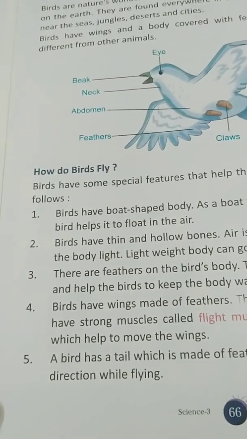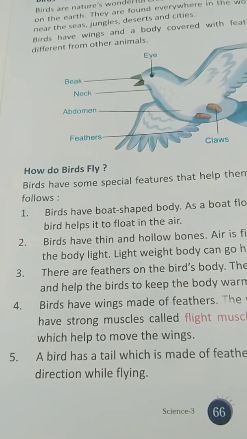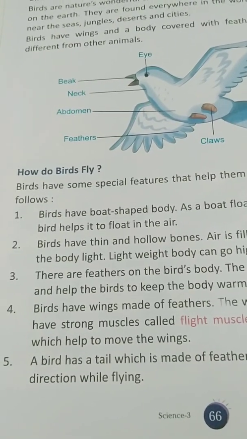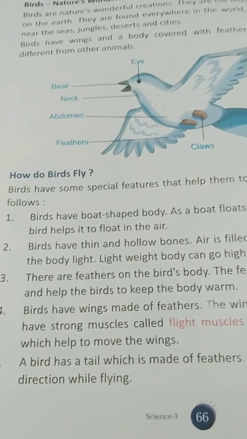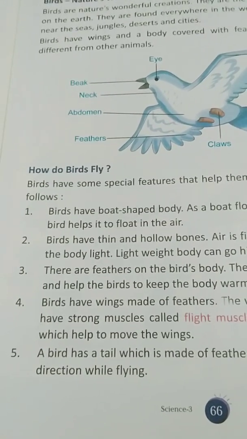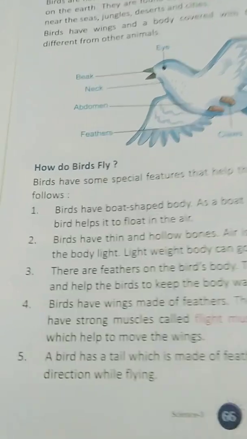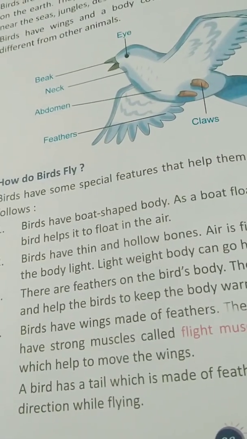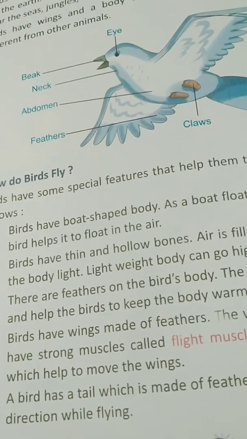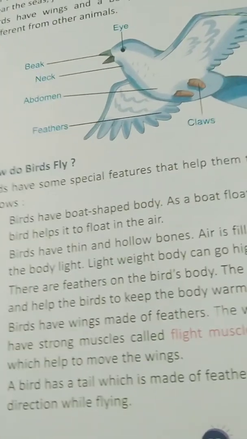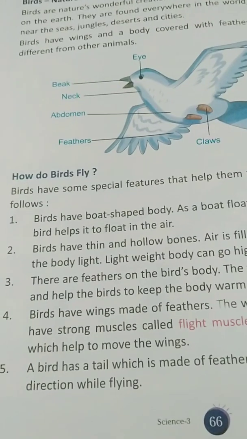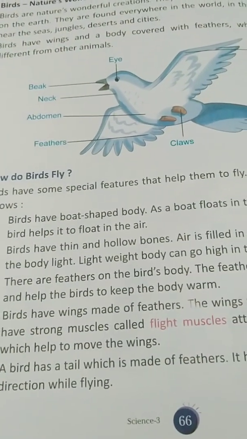Then there are feathers on the bird's body. The feathers make the body light and help the birds to keep the body warm. Birds' feathers keep the body warm and also protect them from cold and rain. So feathers are the clothes for the birds. Now the fourth one. Birds have wings made of feathers.